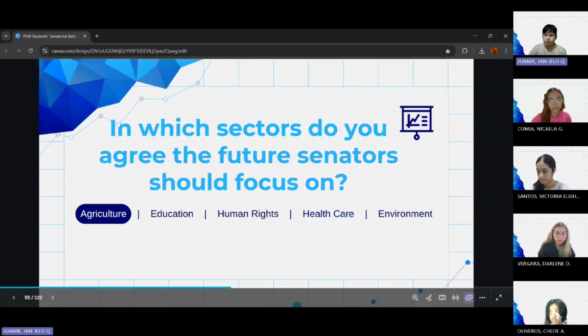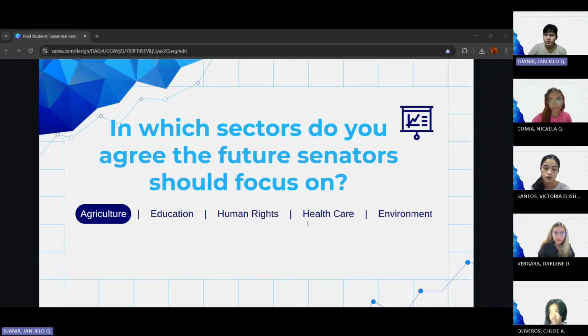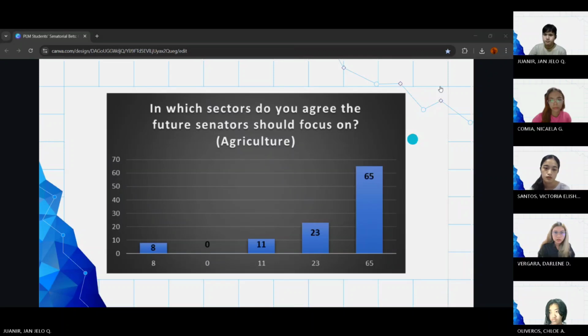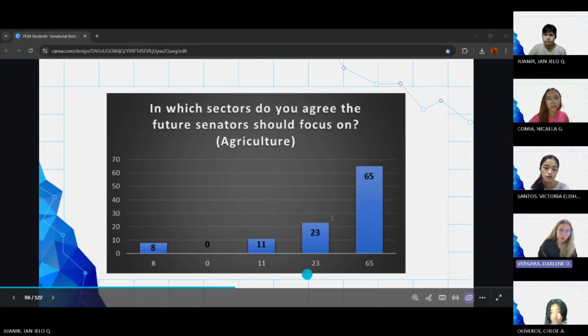So we now proceed to the next question. In which sectors do you agree the future senators should focus on? The first one is agriculture. So for agriculture, we also use bar graph.